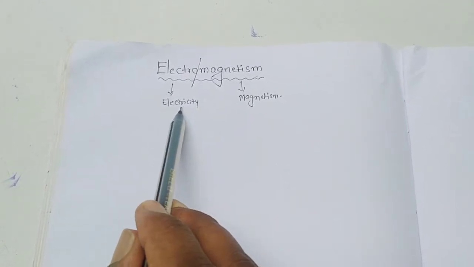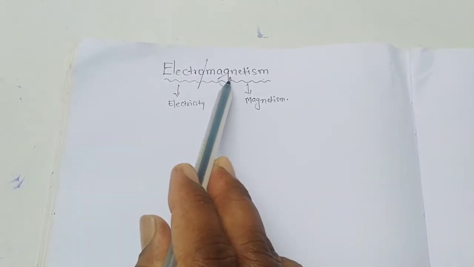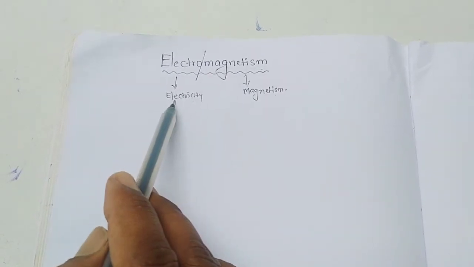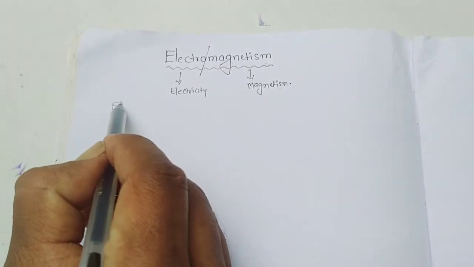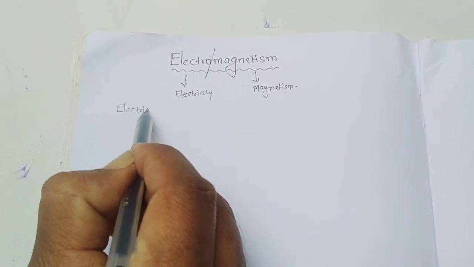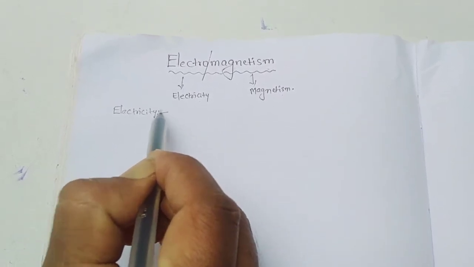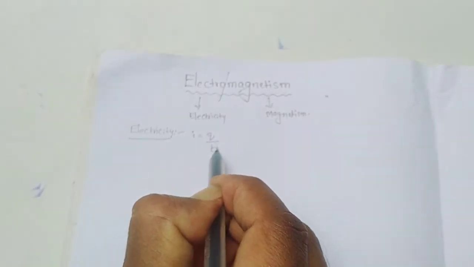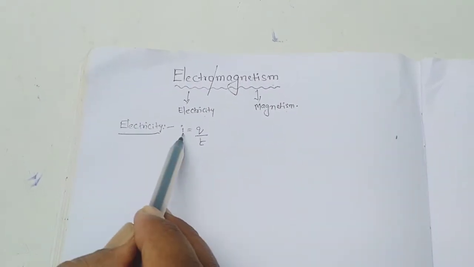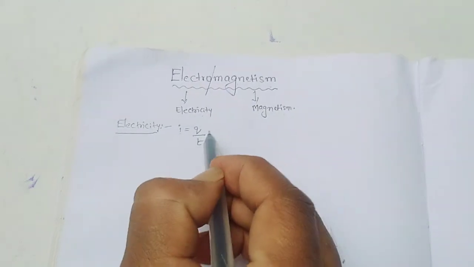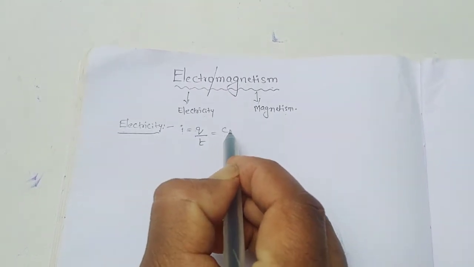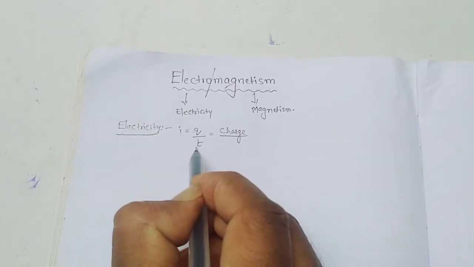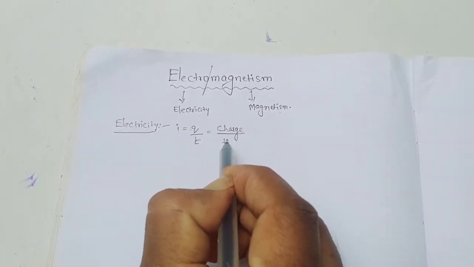So what is the definition of electricity? What is the definition of magnetism? As you know, the definition of electricity: I is equal to Q by T. So what is that? Electricity, I is equal to Q by T. Here Q represents the charge and T represents time.